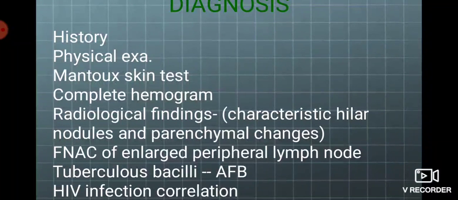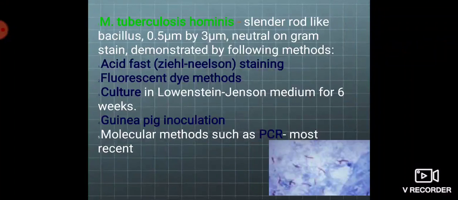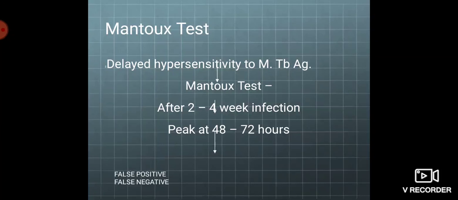Mantoux test is performed in case of tuberculosis. Though it is not diagnostic of tuberculosis, this test is done by intradermal injection of 0.1 ml of tuberculoprotein, that is, purified protein derivative. The person is asked to come after 72 hours and the area of induration is measured.